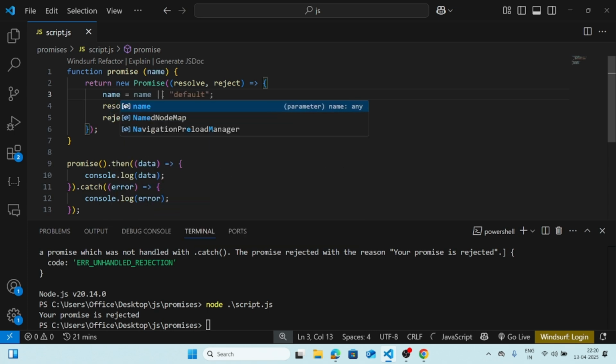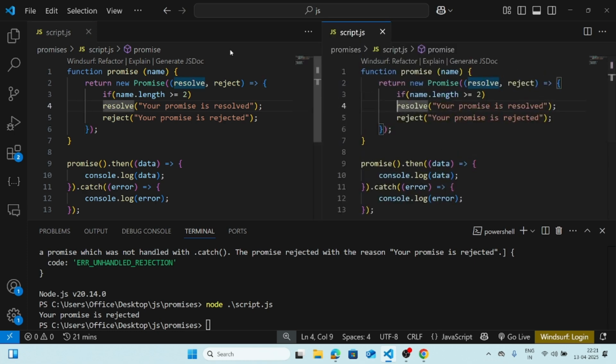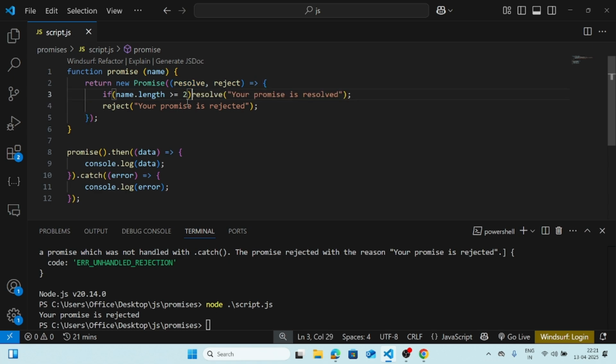So if name dot length is greater than or equal to 2, because of course a name should be at least greater than 2 in length, it will get resolved. If not, then it will get rejected.